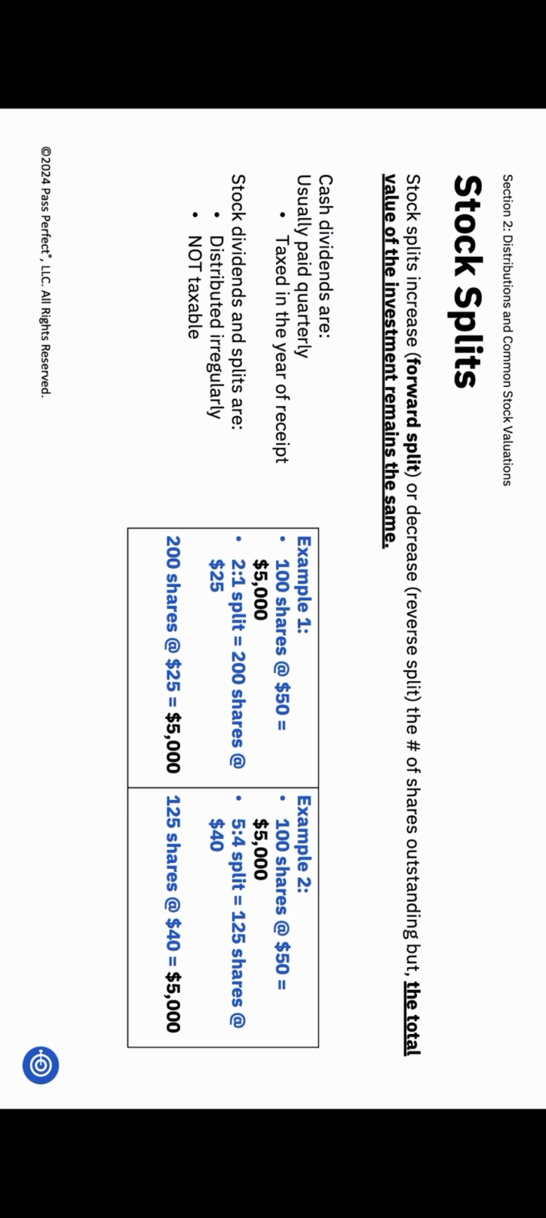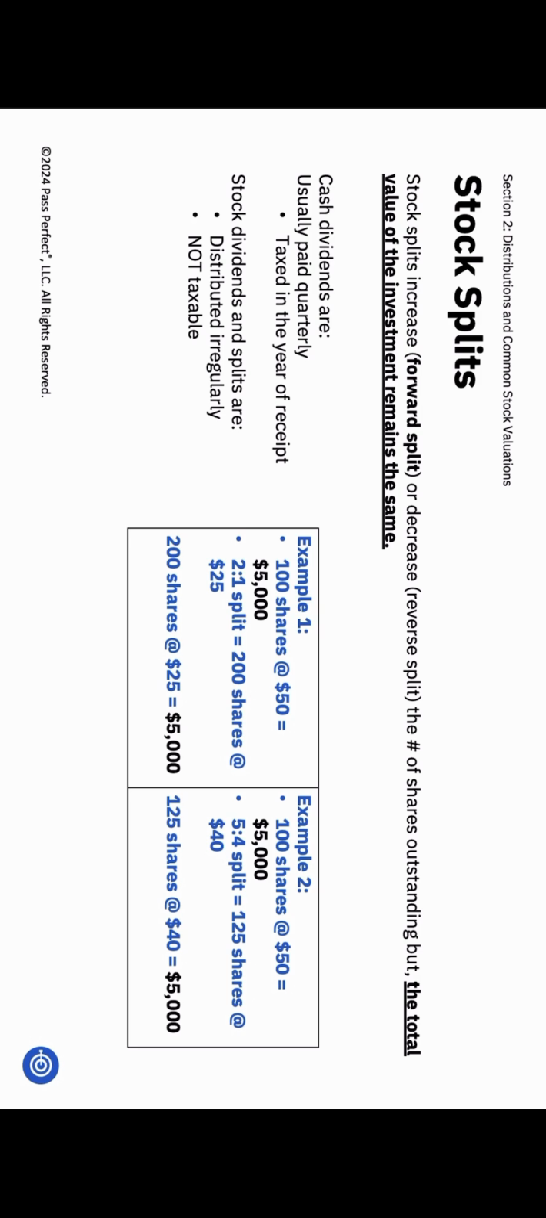Now, let's discuss an uneven stock split, which you might see on the test. A 5-for-4 split is a bit trickier than a 2-for-1, but manageable if we take it step by step. Say you have 100 shares trading at $50 each, worth $5,000 total. In a 5-for-4 split, you get 5 shares for every 4 you own. You own 100 shares. Divide by 4, 100 divided by 4 equals 25. Multiply by 5. 25 times 5 equals 125 shares. So you end up with 125 shares.